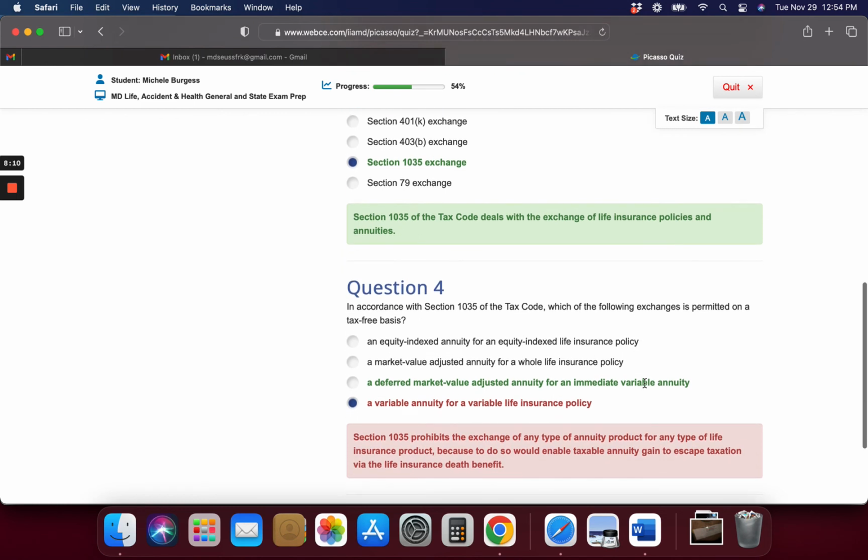All right, this one here, the correct answer was a deferred market value adjusted annuity for an immediate variable annuity. Oh my lord. Remember that for the test, okay? Section 1035 prohibits the exchange of any type of annuity product for a type of life insurance product because to do so would enable taxable annuity gain to escape taxation via the life insurance death benefit.